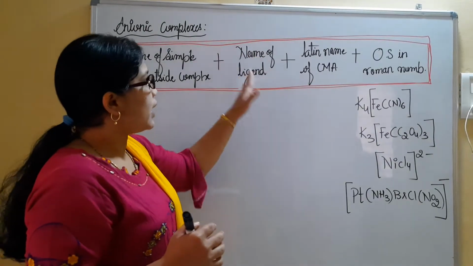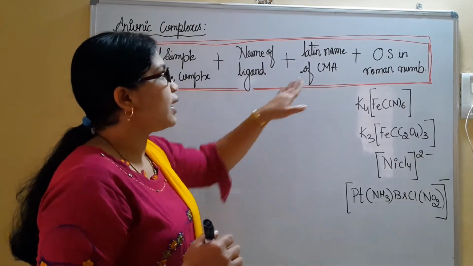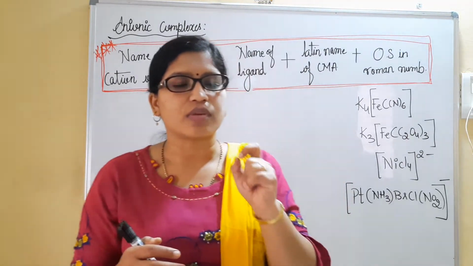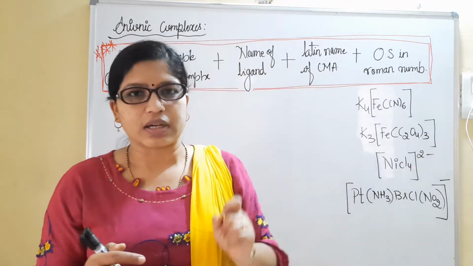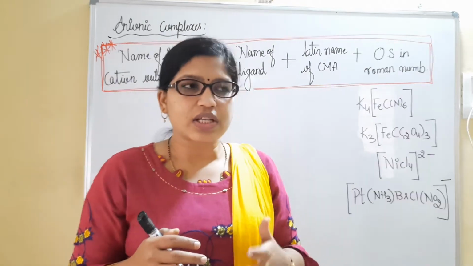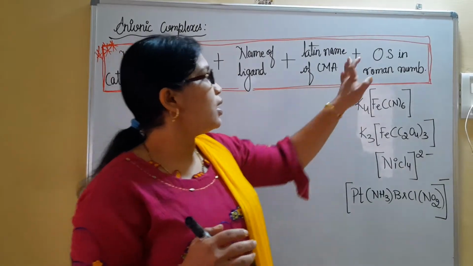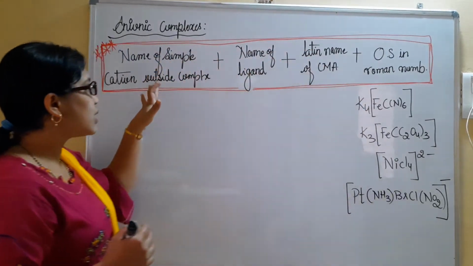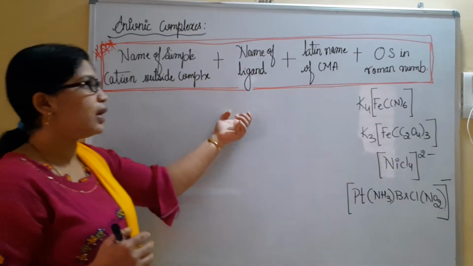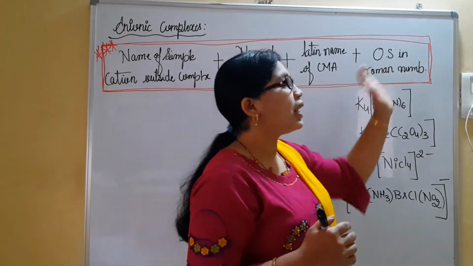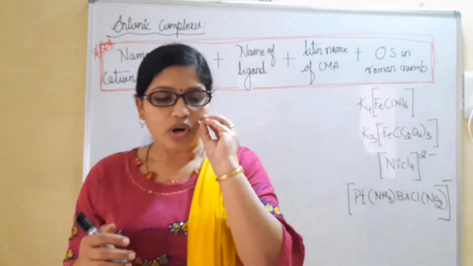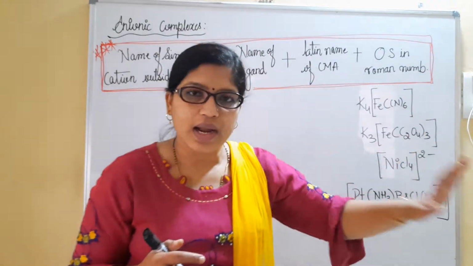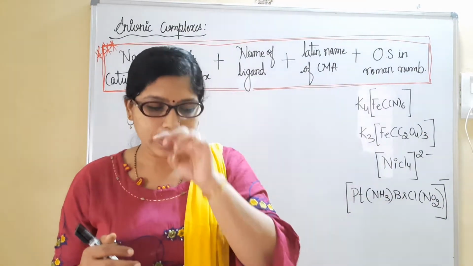Secondly, we consider the name of the ligand, and here one more important term, the Latin name, we are supposed to mention for the central metal atom. Why does that change? I'll let you know later. After naming all three, that is counter ion, ligand and central metal atom, lastly we put the oxidation state of the central metal atom in Roman numeral.